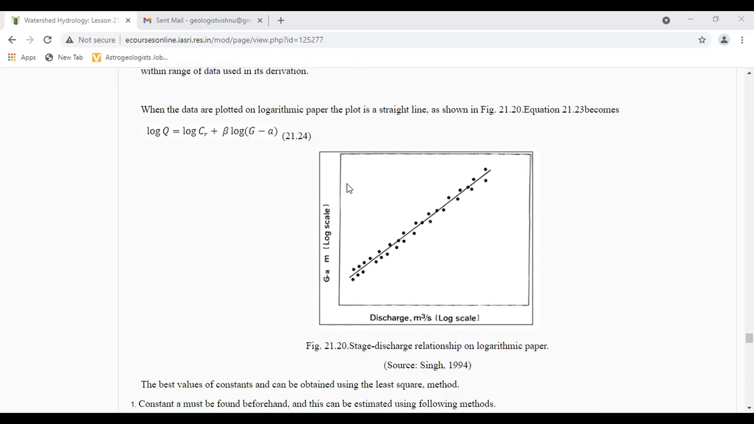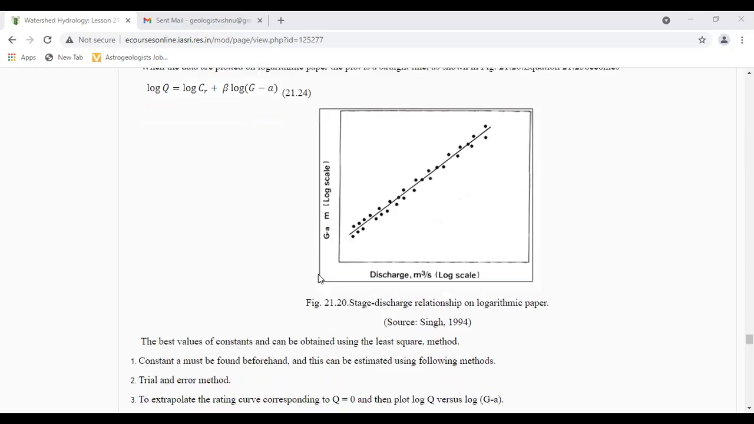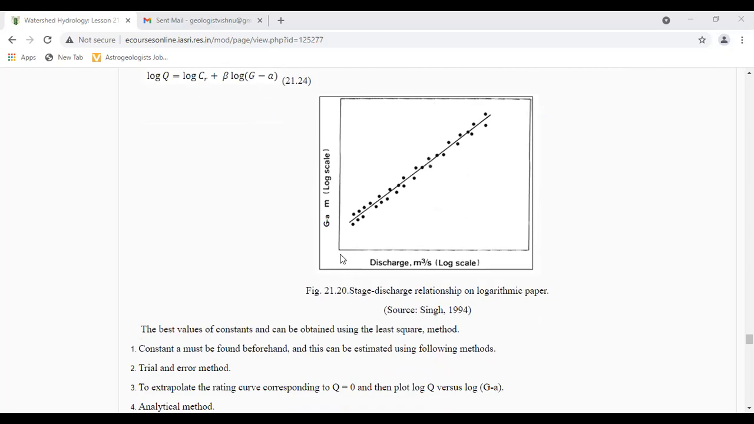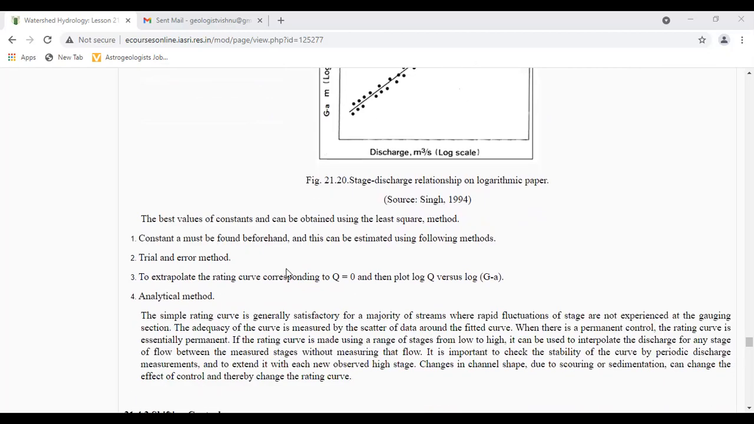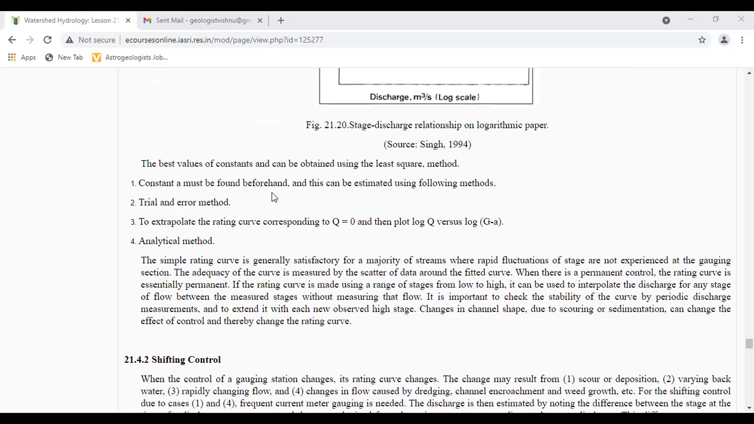Here guys, on the x-axis we have discharge in meter cube per second on a log scale, and on the y-axis capital G minus a in meters on a log scale. This graph represents the stage discharge relationship on logarithmic paper. The best values of the constants C_R and beta can be obtained using the least square method.